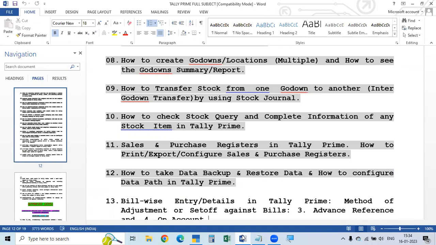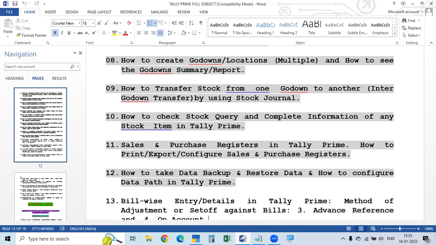We discussed this already. Then, against the invoice, whether we purchased or sold, the payment is made by the buyer to the seller. If we purchase, we make the payment to the seller. If we sell, the debtor or customer pays us. When making payments, the payment is made against a particular bill.